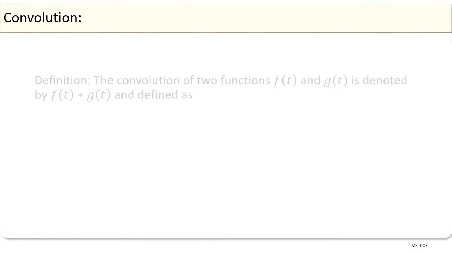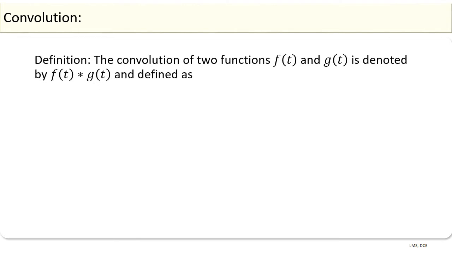Before going to prove, let us know the definition of convolution. The definition is as follows. The convolution of two functions f of t and g of t is denoted by f of t star g of t and defined as f of t star g of t is equal to integral 0 to t f of u into g of t minus u into du. And it can easily be seen that the convolution of f of t and g of t is the same as the convolution of g of t and f of t.